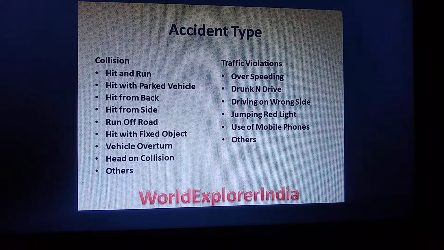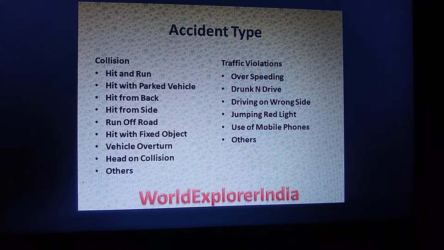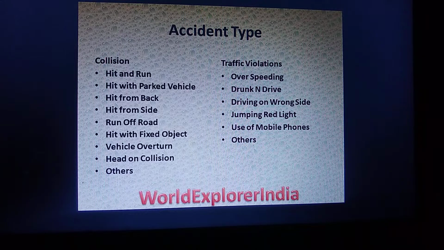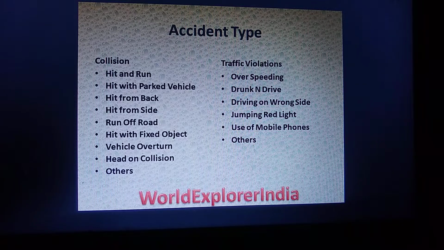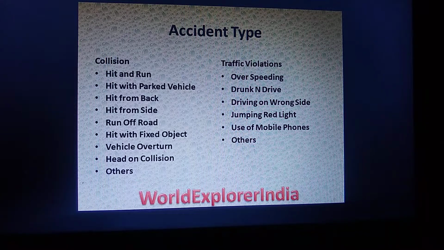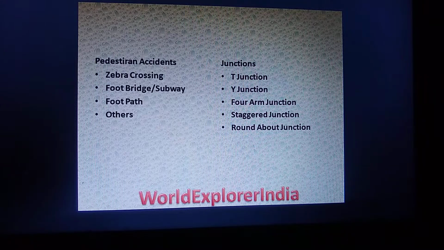The types of accidents based on collision are hit and run, hit with a parked vehicle, hit from the backside, hit from the side, run off the road, hit with a fixed object, vehicle overturn, head-on collision, and others. Accident types based on traffic violations, as seen earlier, are overspeeding, drunken driving, driving on the wrong side, jumping red lights, using mobile phones during driving, and others.